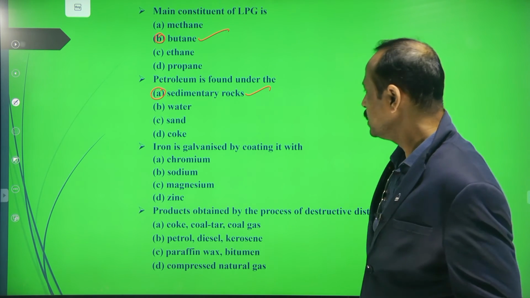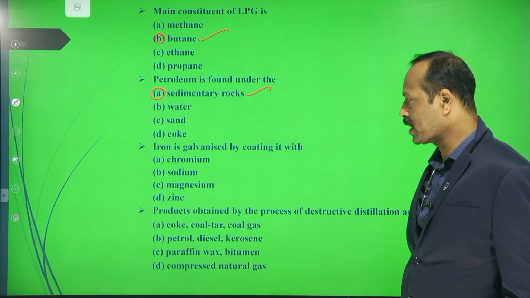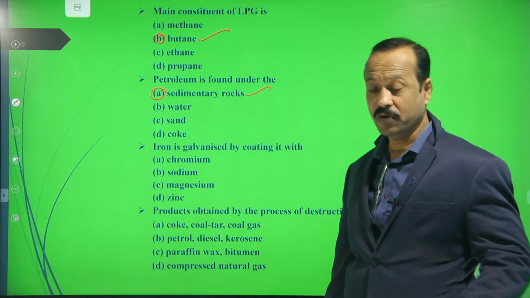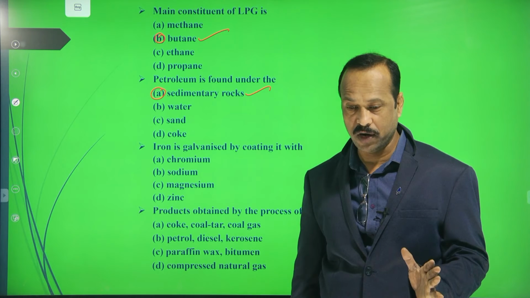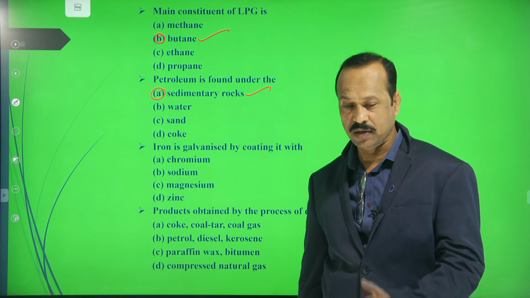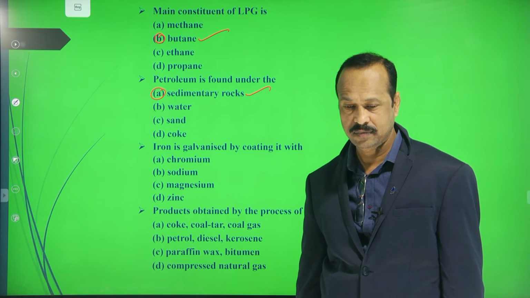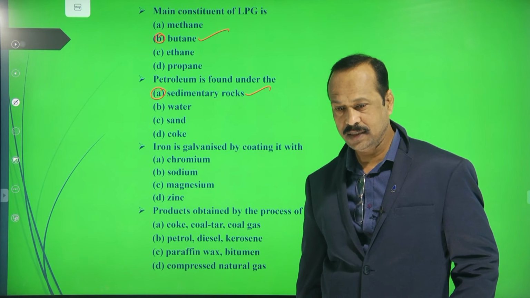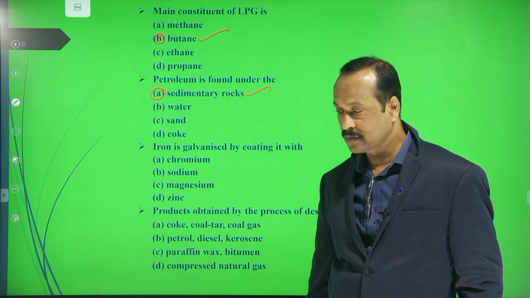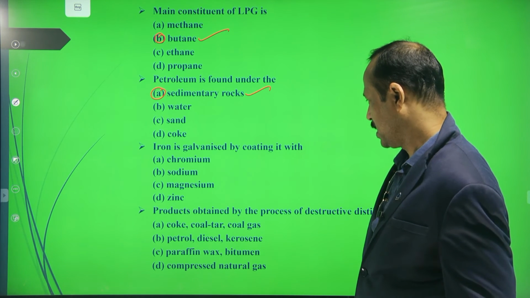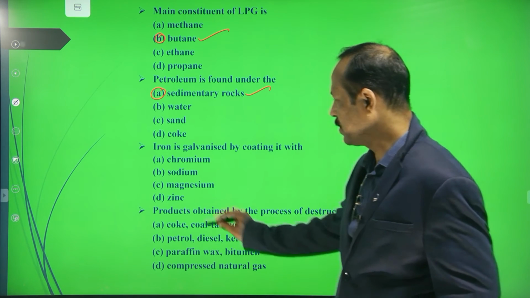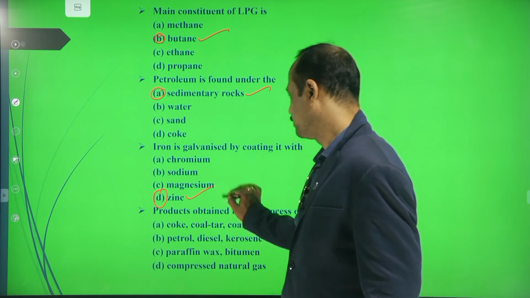Iron is galvanized by coating with what? To galvanize iron, so that it does not form rust or get spoiled, we coat it with what? Zinc, very good boy. Zinc is the right answer.